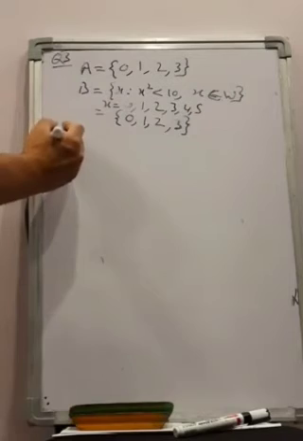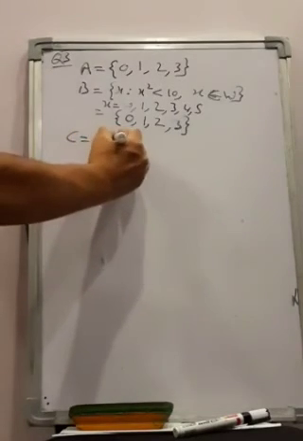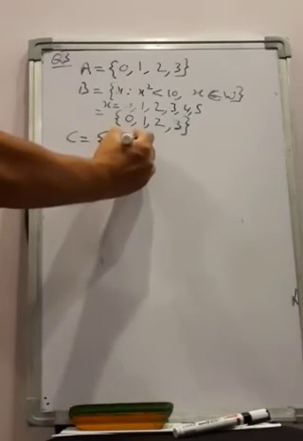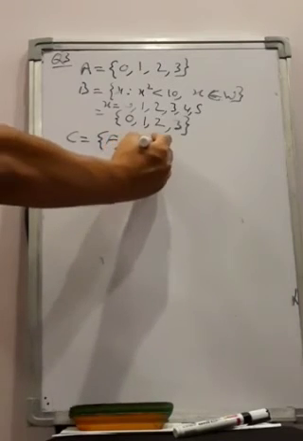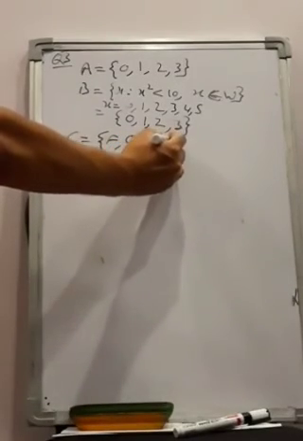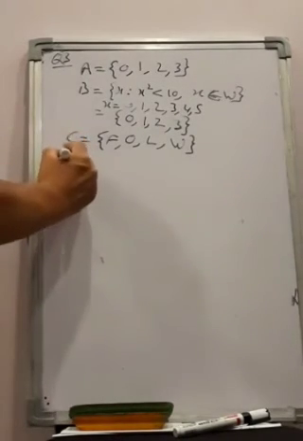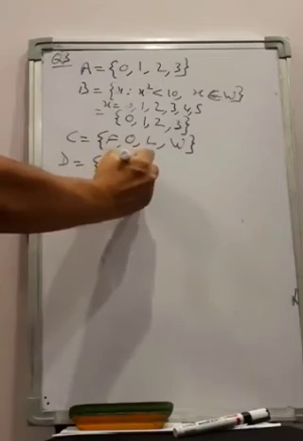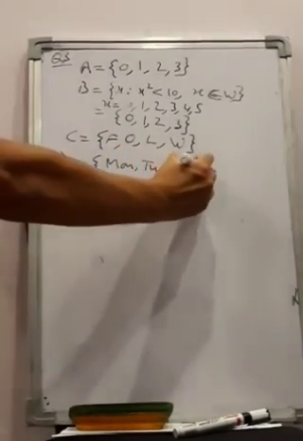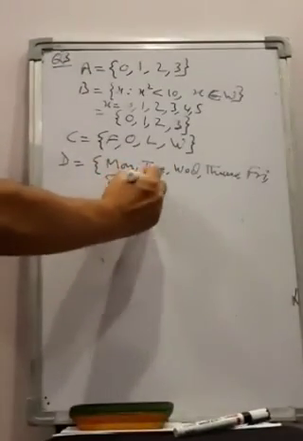C is letters of the word follow. So quickly write the letters of the word follow. F will come, and do not write any letter repeatedly. Like L comes twice here, so write only once. F, O, L. O comes again, we will not write it, W. So we don't repeat the element. This you all remember. D is days of a week. So what are the days of a week? You all know: Monday, Tuesday, Wednesday, Thursday, Friday, Saturday and Sunday.